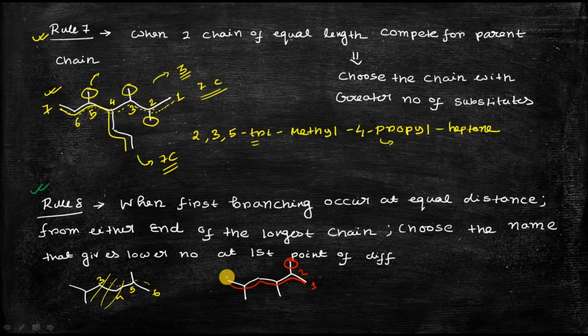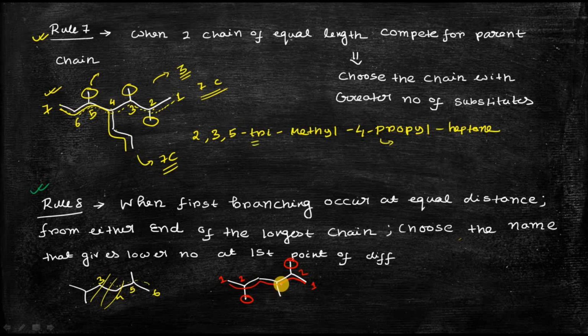On the other hand, if you do the numbering like this, 1 2 also, in that order of numbering also the first branching occurs at number 2 position. So in both ways, the first branching occurs at position 2. So in which way will you choose the numbering, this way 1 2 3 4 5, or from left to right 1 2 3 4 5? Which way will you choose?